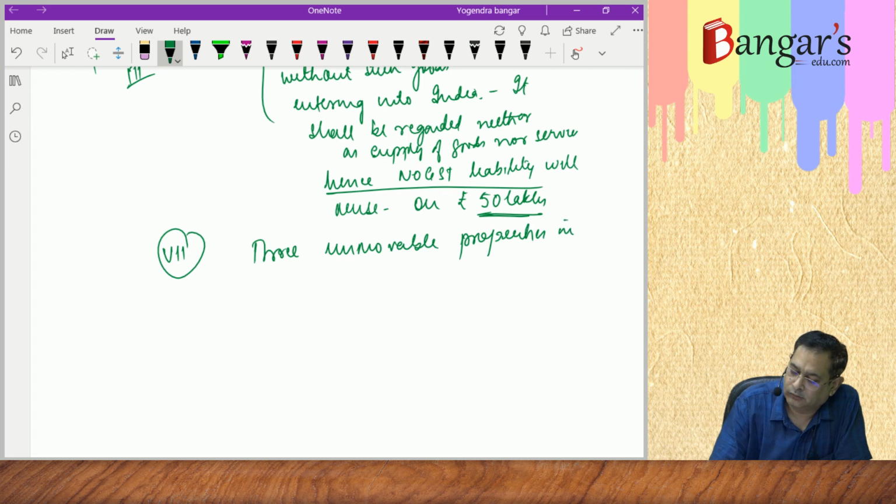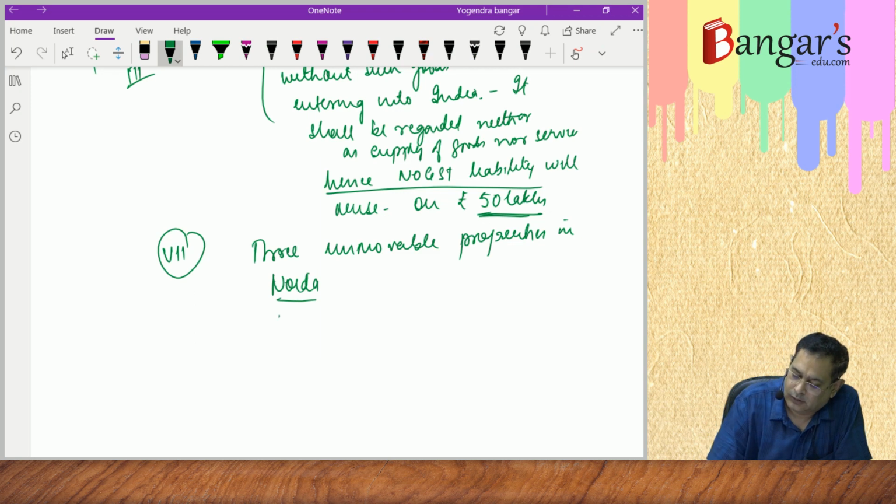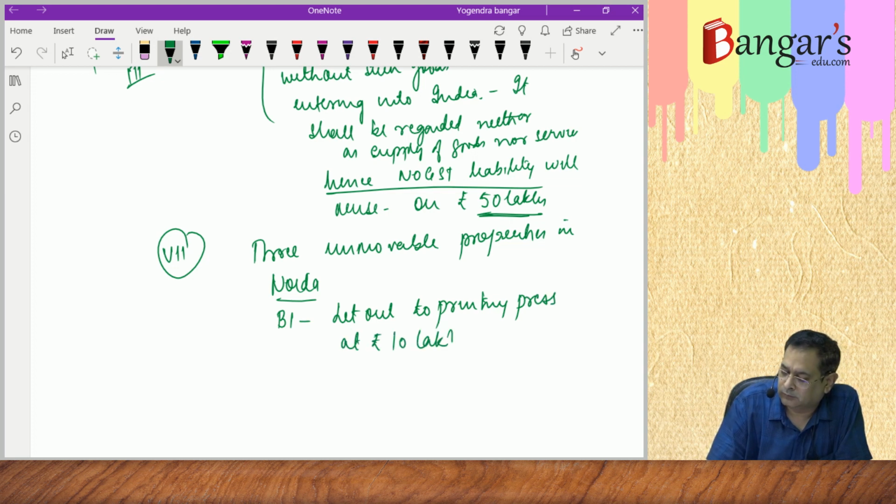The first building is let out for a printing press at rupees 10 lakhs per month. Building 1 is let out to a printing press at rupees 10 lakhs per month.